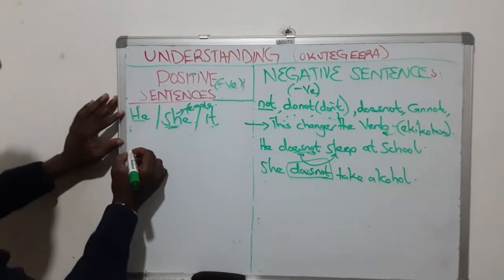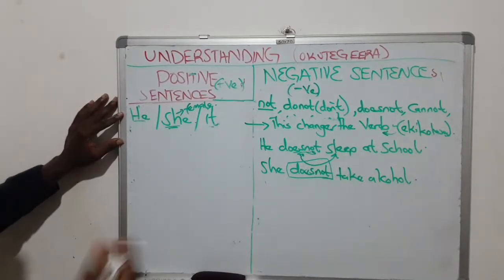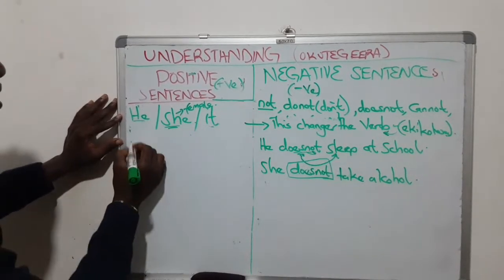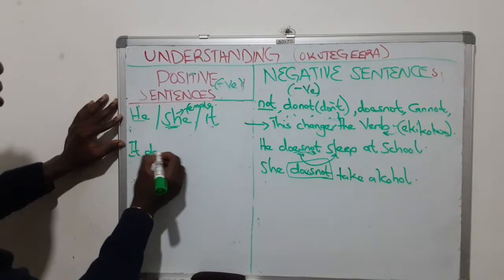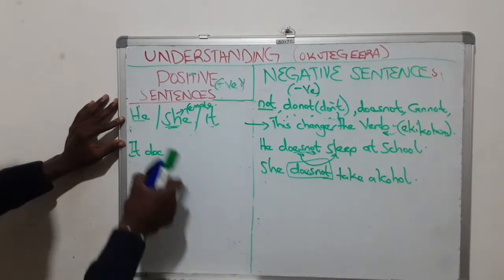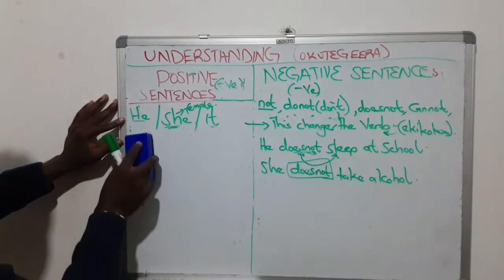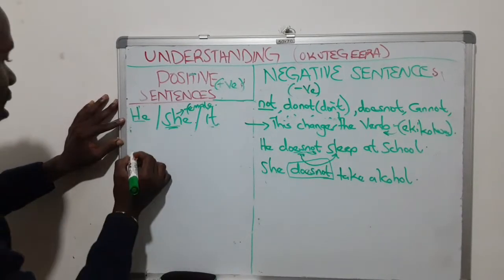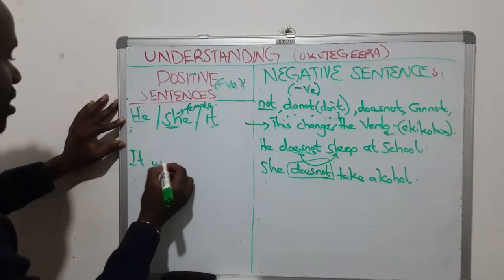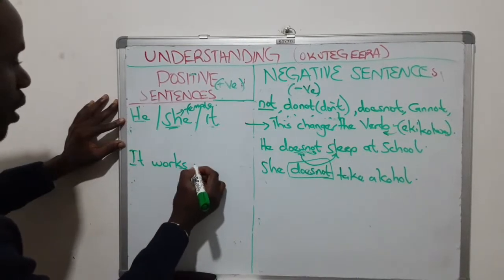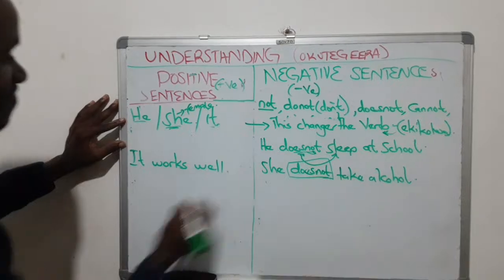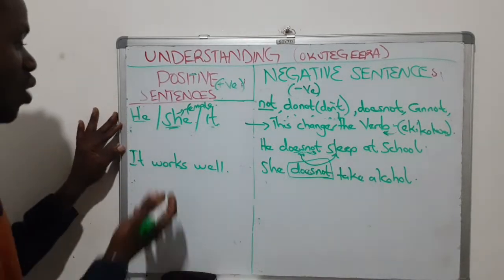If I say it, the calculator does not work. It does not, no. This is negative. If I say does not, mu negative. But under positive sentence, ndagamba it works well. For example, the calculator works well.